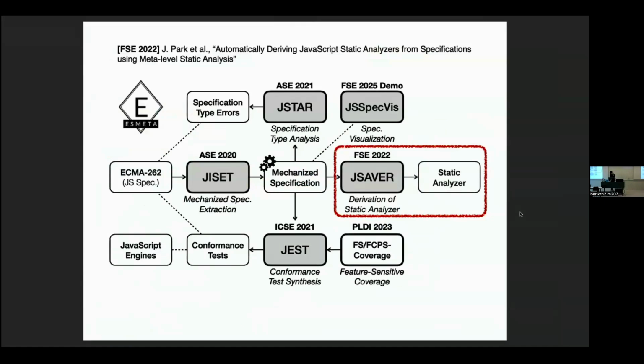So the last part is about the derivation of language tools. So far we have only been checking conformance and detecting bugs in the specification, but we want to derive language tools directly from the mechanized specification. There are a lot of different language tools, but our first target was the static analyzer. So we want to derive the JavaScript static analyzer from the mechanized spec.